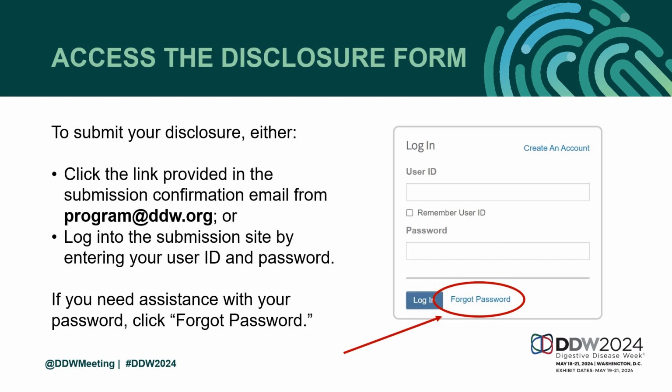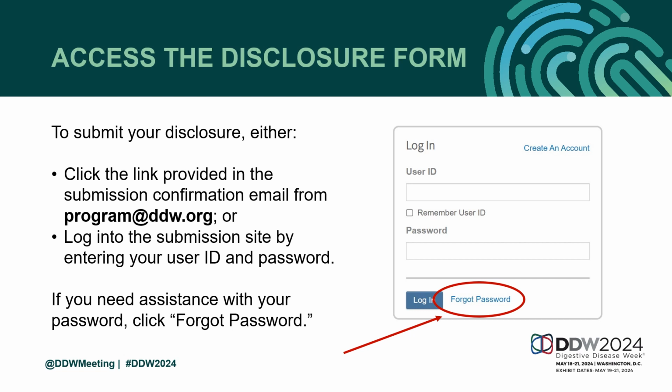Upon successful submission of an abstract, all co-authors will receive an email from program@ddw.org alerting them that they have been included in an abstract author string. This message will provide instructions on how to complete disclosure by visiting the abstract submission site. Co-authors have two options to access the site. The first option is to click the link provided in the confirmation email that will take an author directly to the disclosure form. No login information is required if using this link.